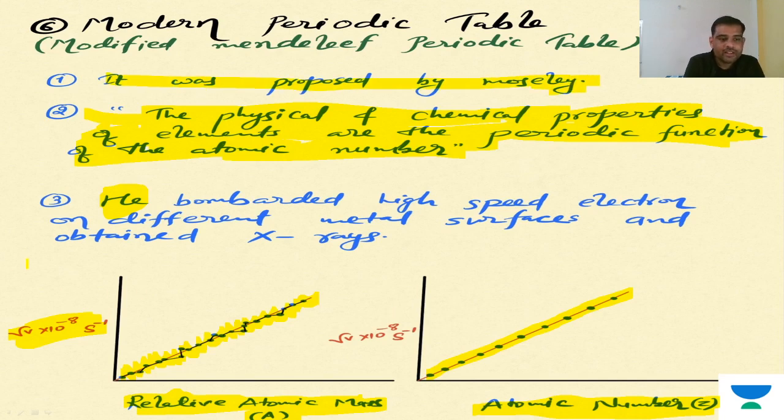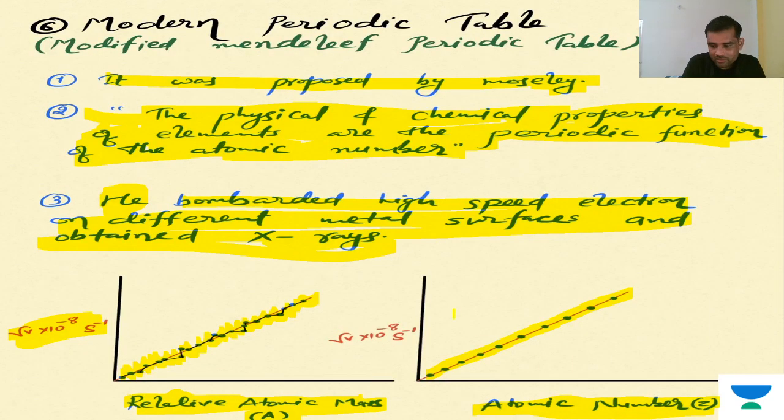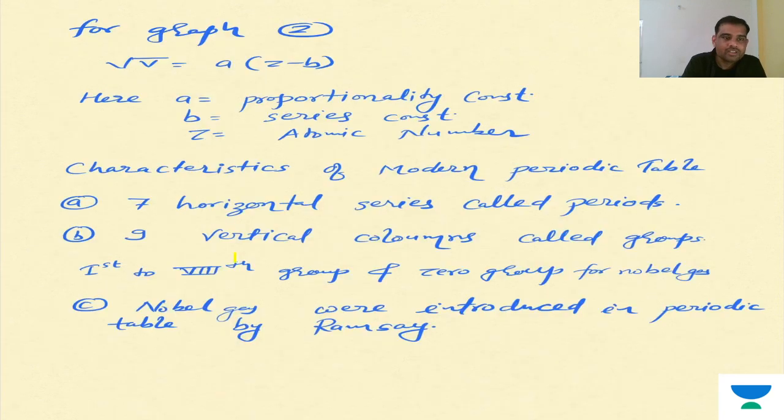Okay, clear. And from this graph we got that alpha particle or helium nuclei, that is what we bombarded. Fine. So in this graph, the second graph, y equals mx plus c. By the conclusion we got this kind of equation, that is under root of nu.